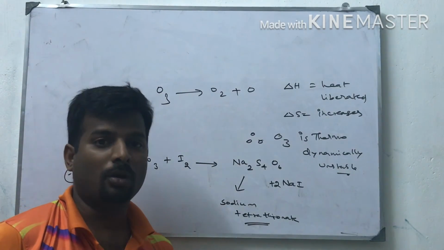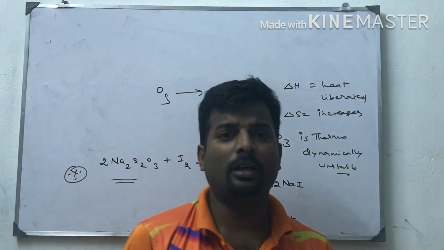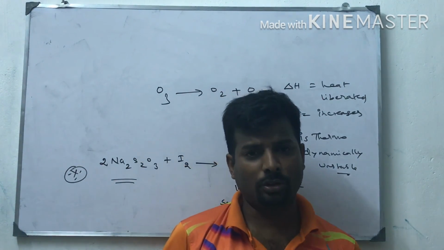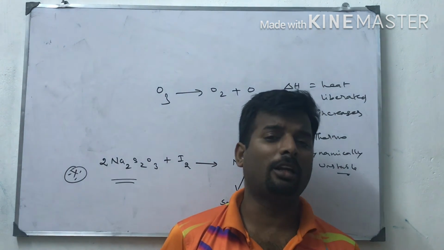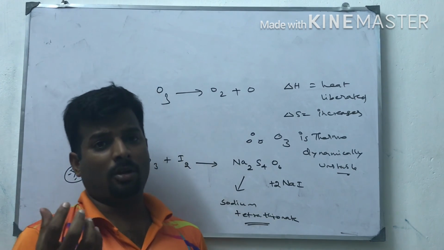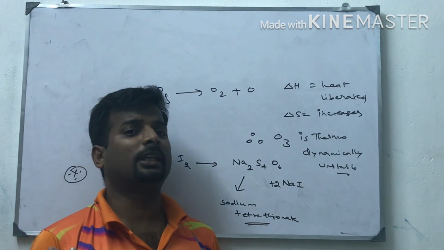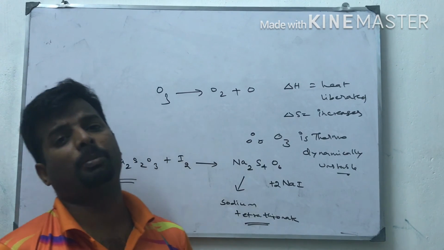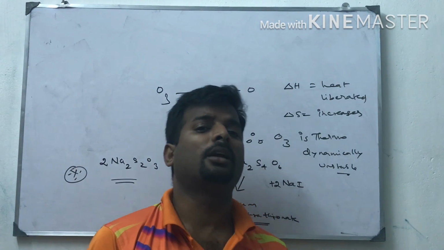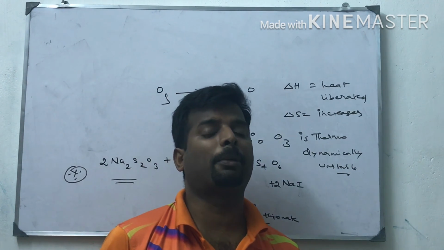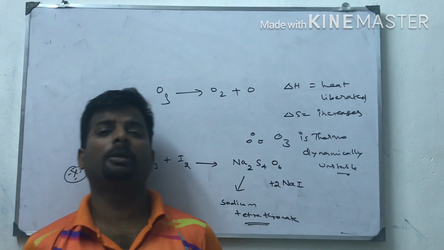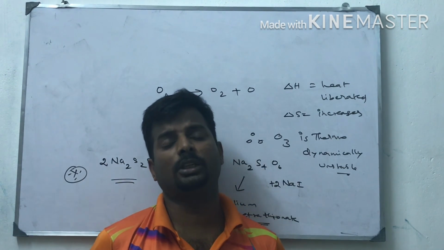Next, uses of ozone. Ozone is a germicide, disinfectant and very good sterilizing agent. Ozone is used for bleaching oil, ivory, starch, etc. Ozone is a very good oxidizing agent in the manufacture of potassium permanganate. Ozone is also used in the preparation of synthetic camphor and artificial silk. So ozone is a very good material for the following commercial uses.